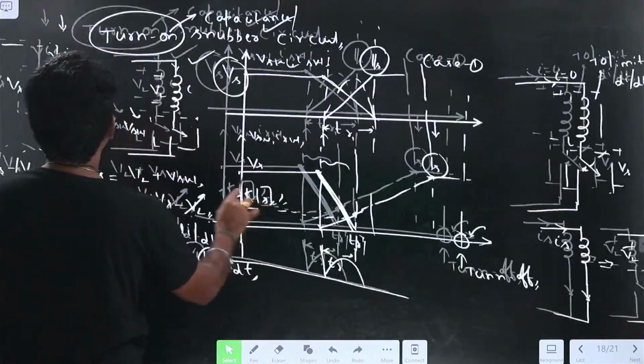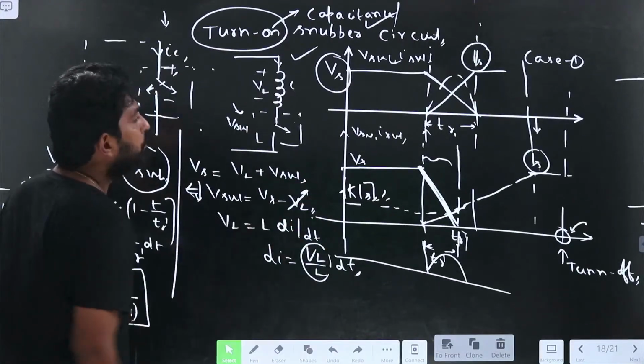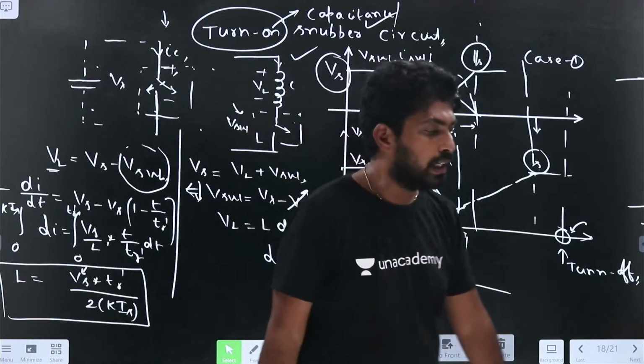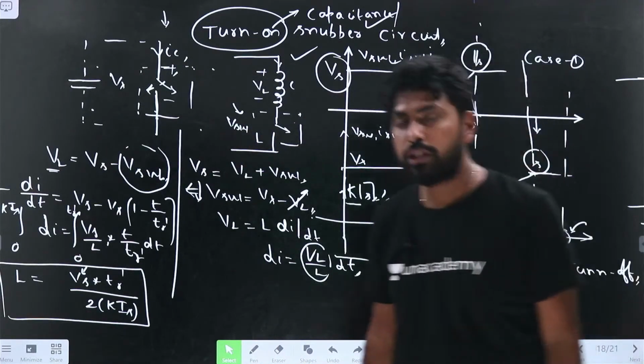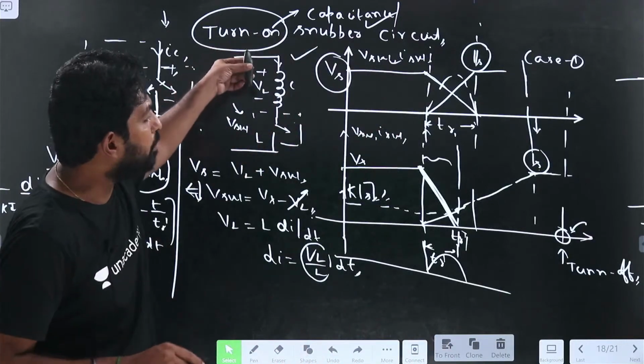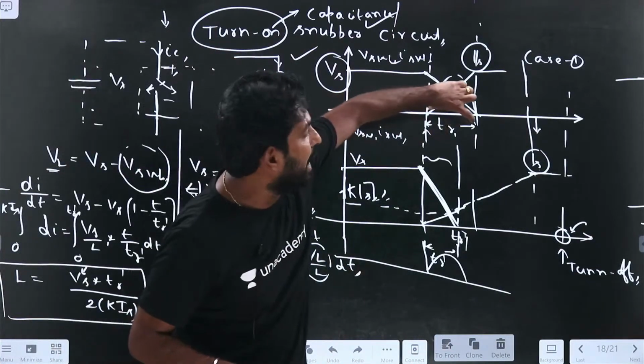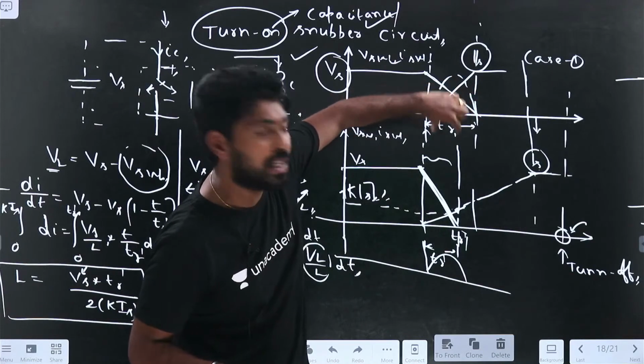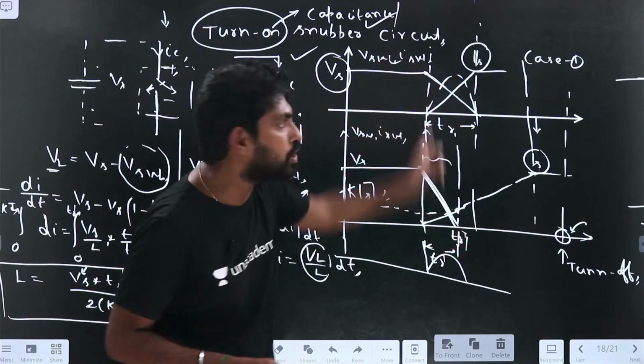Which is the turn on snubber circuit? In the turn on snubber circuit, we should limit the di/dt, so we keep an inductance. Because if you keep the inductance, the on time delay has reduced, and the power loss also reduces.